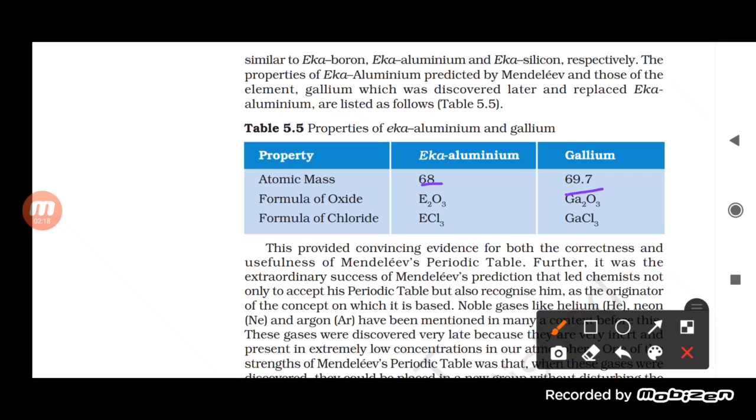The formula predicted by Mendeleev for Eka aluminium oxide is E2O3, while for gallium it is Ga2O3. Similarly for chloride it was ECl3, and for gallium it was GaCl3. So this prediction was very much similar.